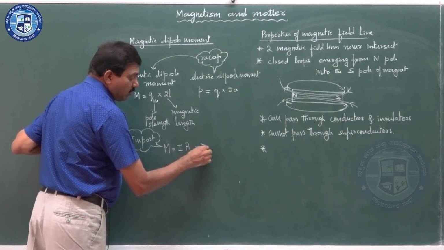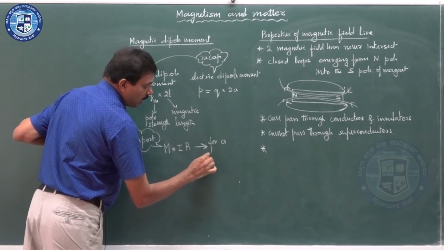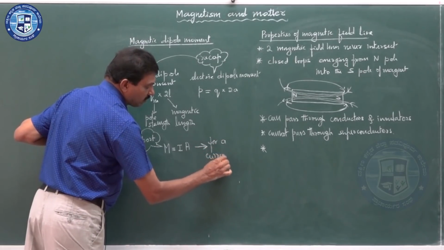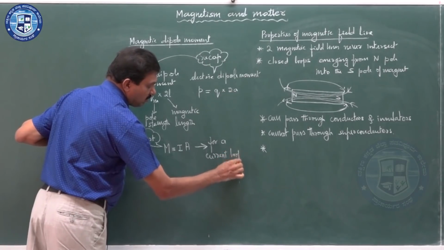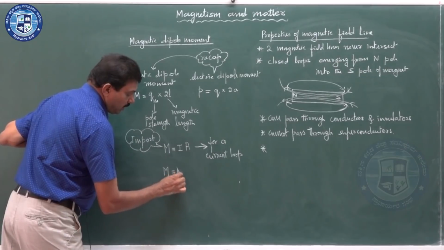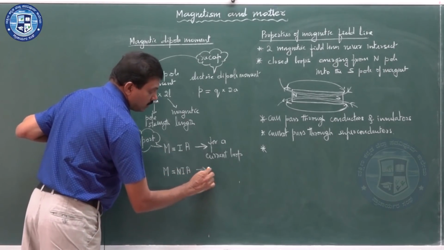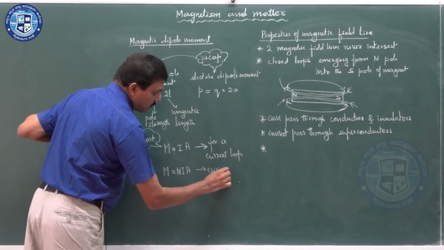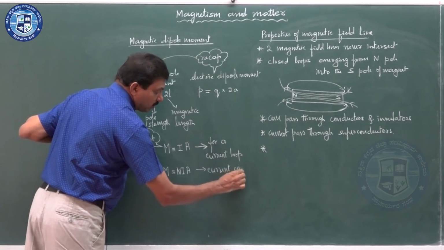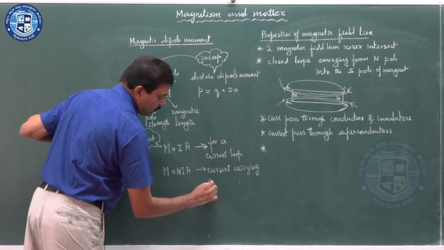Magnetic moment is equal to I into A for a current loop. Magnetic moment is equal to N into I into A for a current carrying coil.